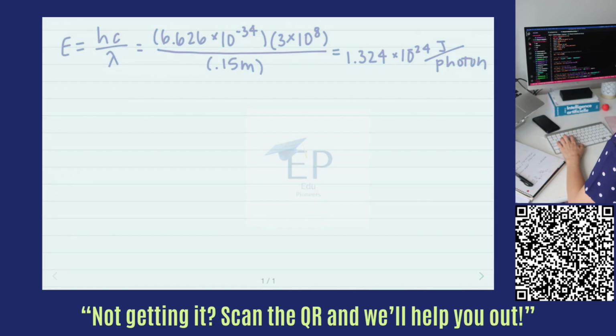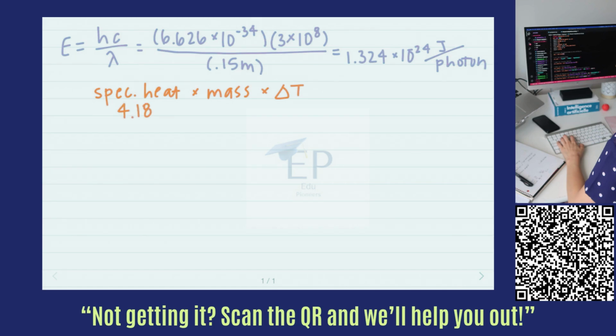And so the next step is going to be a new equation, to calculate the energy needed to heat the water. And so that is going to be our specific heat multiplied by the mass multiplied by the change in temperature.